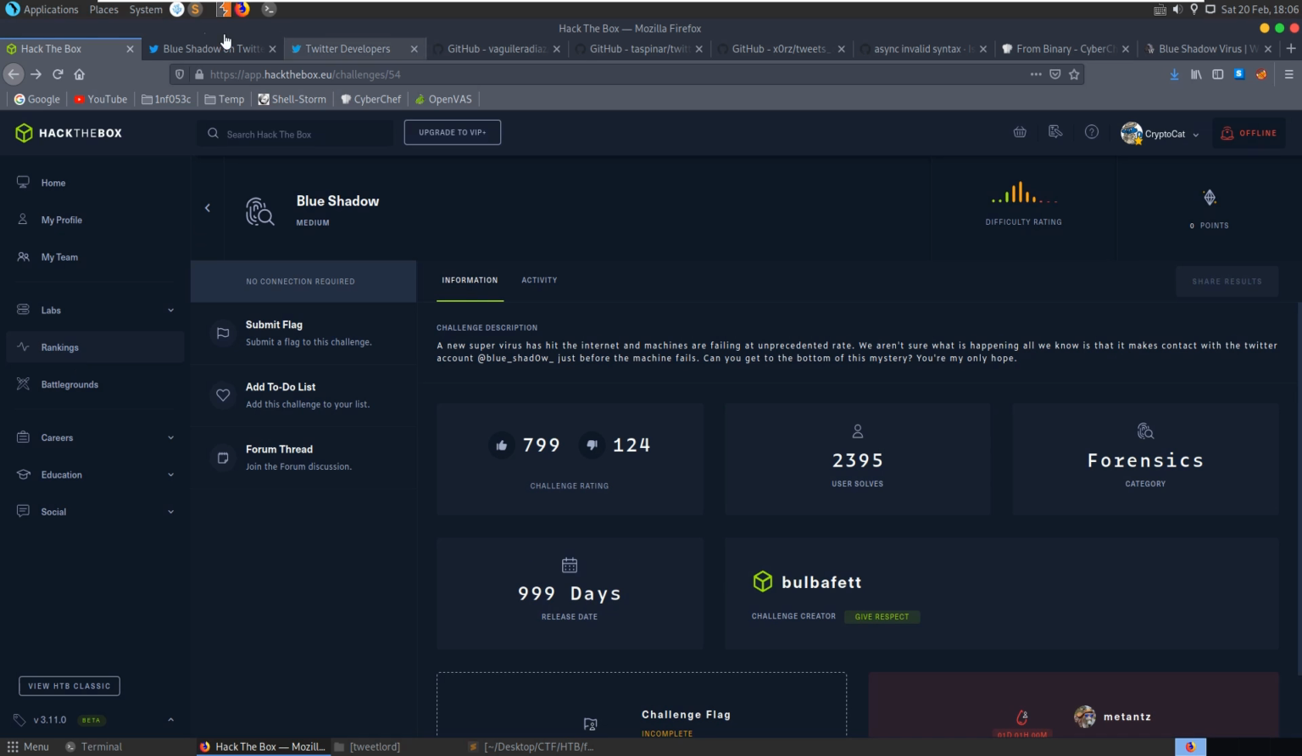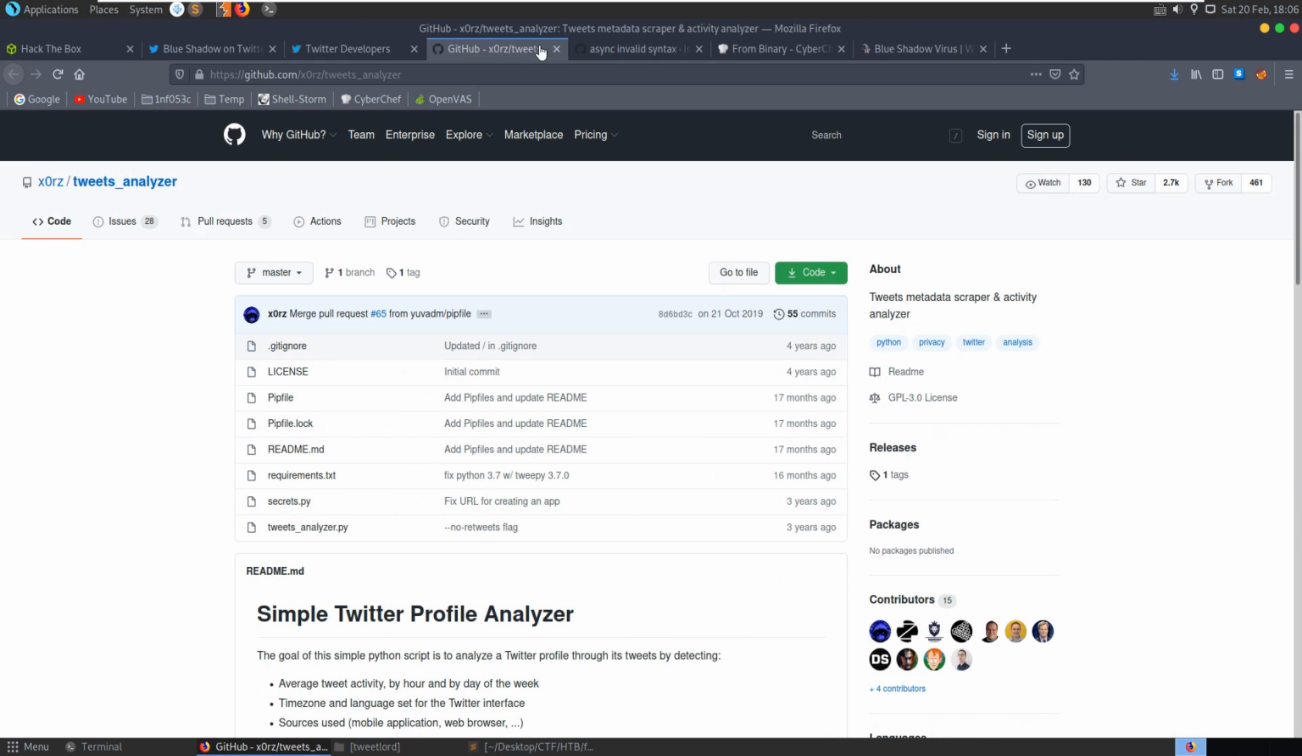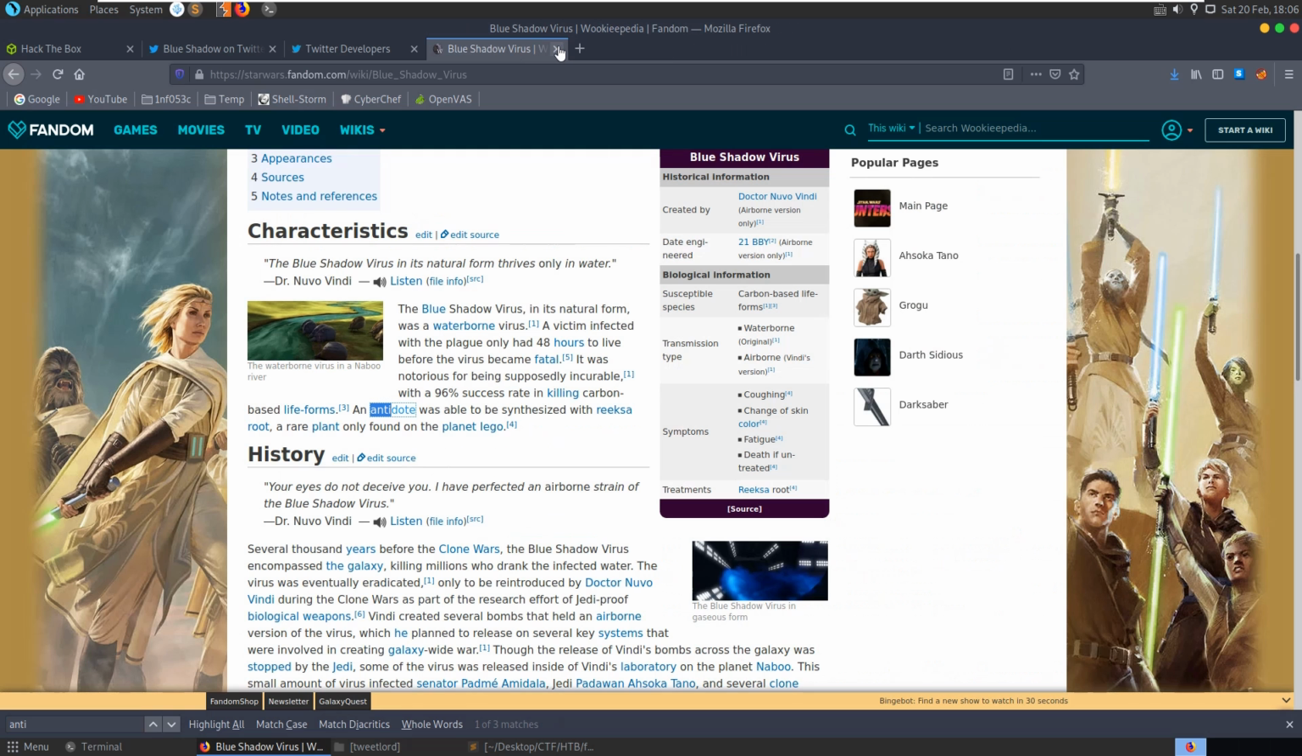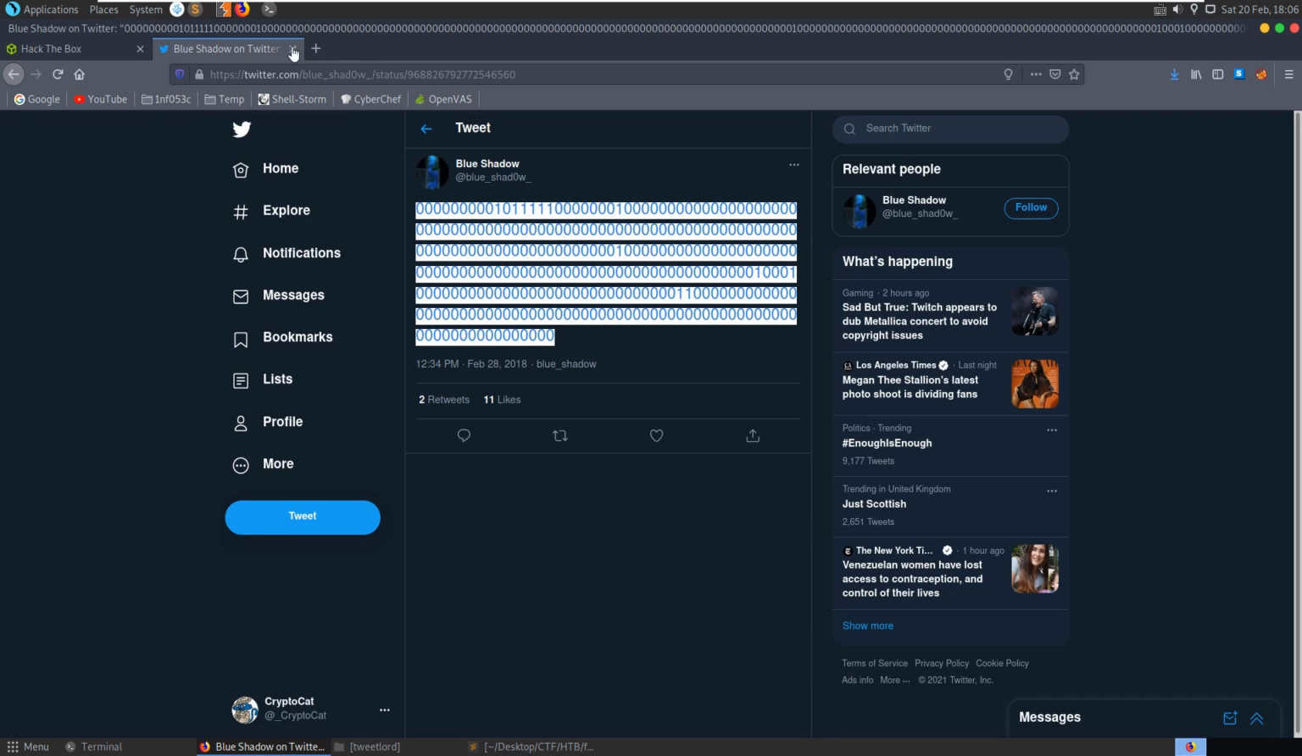I thought this was a really good challenge. We could have used probably any one of these tweet tools just to download all the tweets. But yeah, I thought there was some really good features to that.